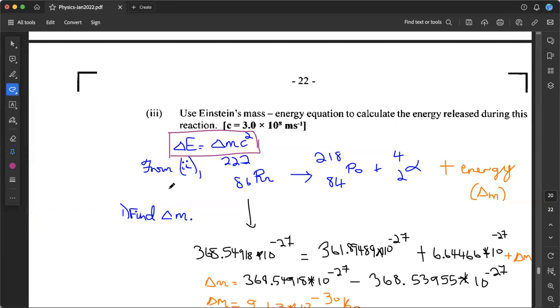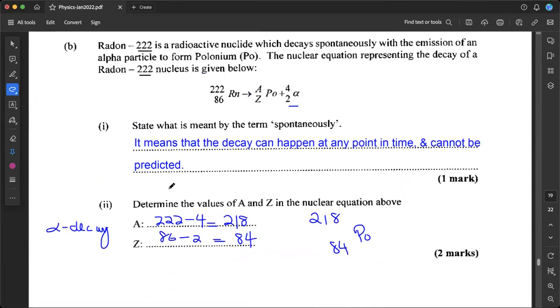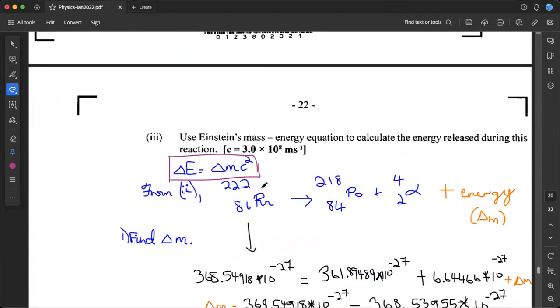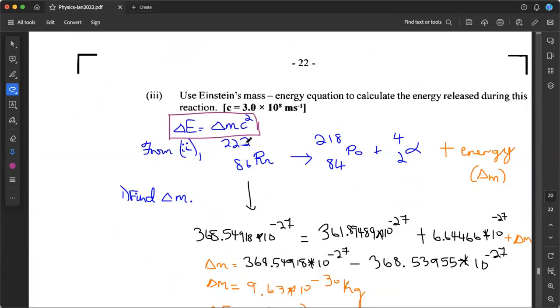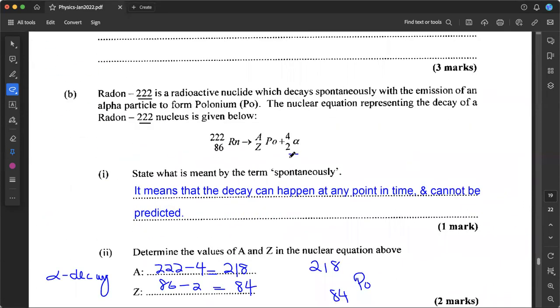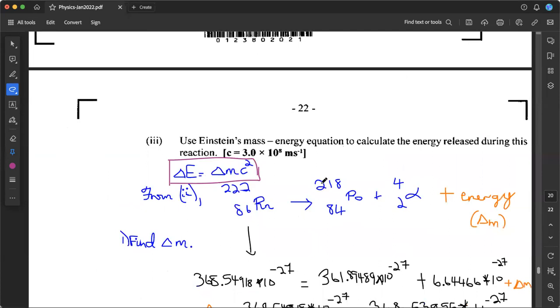So now let's go back up to part 2. From part 2, this was the equation that they gave us. We were able to find out what A and Z were, so we know these values now, and we can come down here and rewrite that equation. So it's 222, 86, that's that radon there, going to 218, 84 polonium. It's giving off an alpha particle, because that's what gets emitted, as well as energy. And that energy comes from that delta M, which is what we refer to as that mass defect.